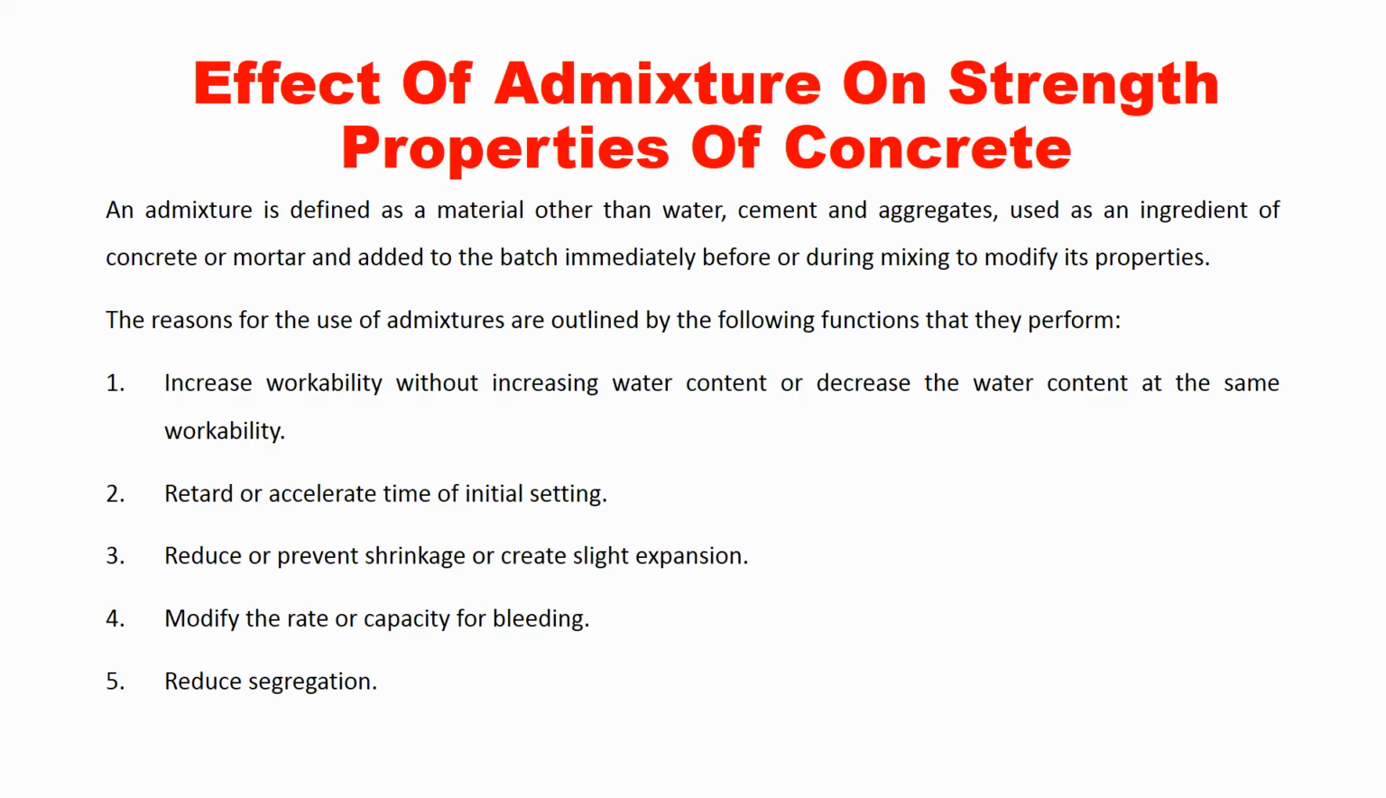Okay, then we have, as a mineral admixture, fly ash. We get this fly ash from the thermal power plants. It is called fly ash because it is ash only. This ash is collected from the top of the chimney in the thermal power plants, because it will fly.